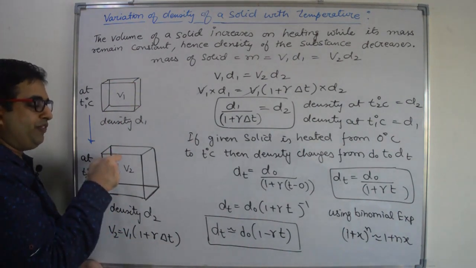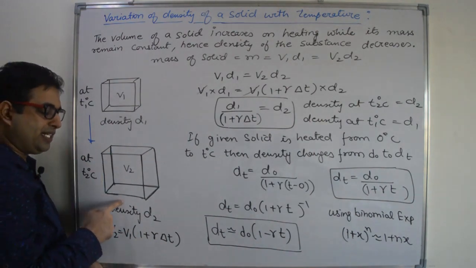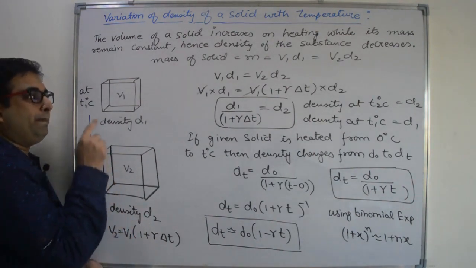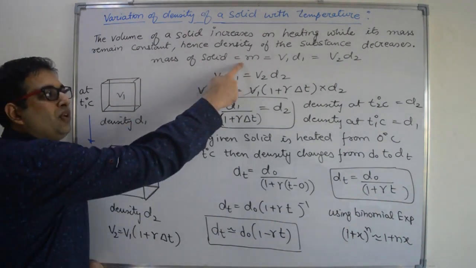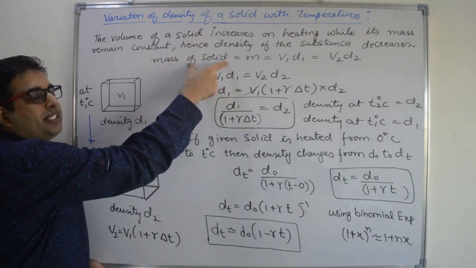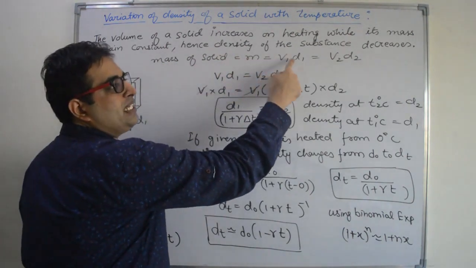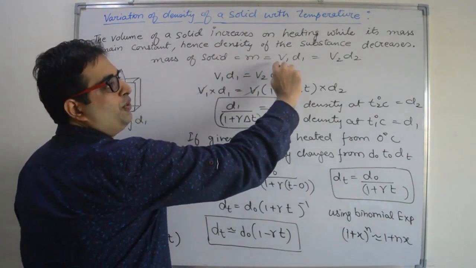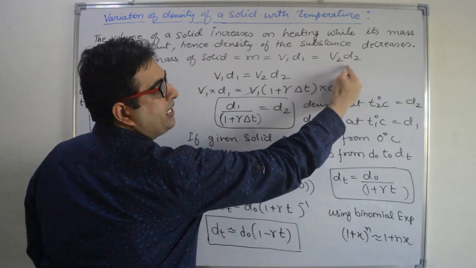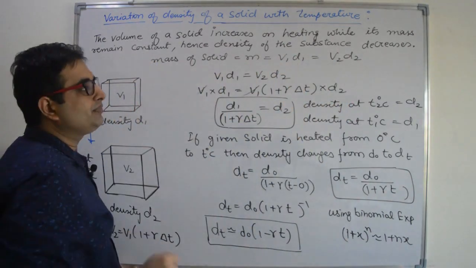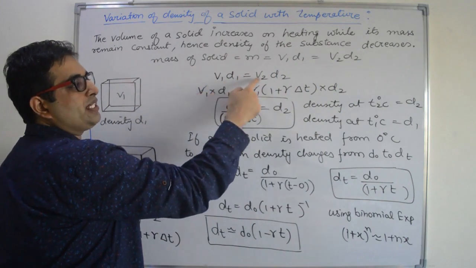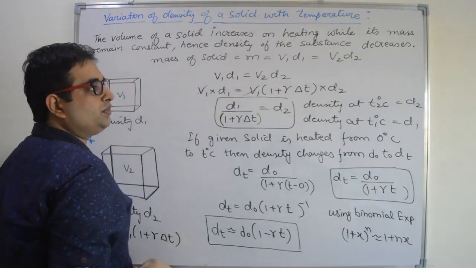Right? So when volume will increase, then density will decrease. But volume into density will remain constant because mass is constant. Here volume is increasing, density is decreasing, product is constant. So V1 into D1 is equal to V2 into D2.